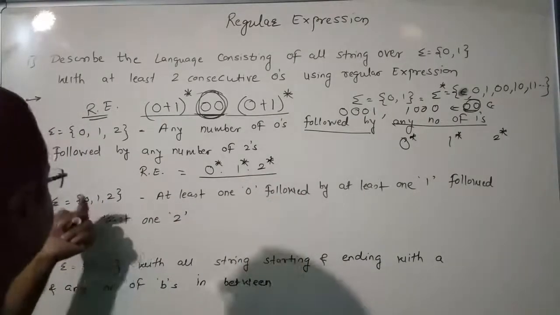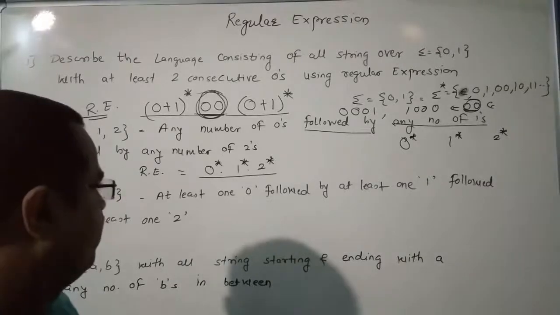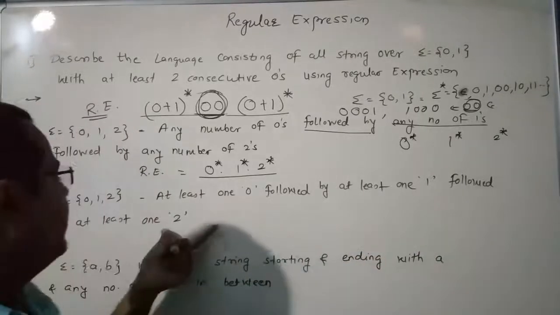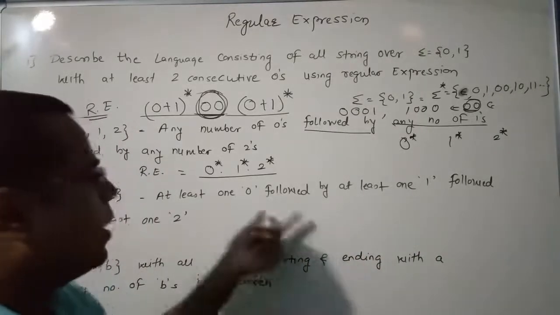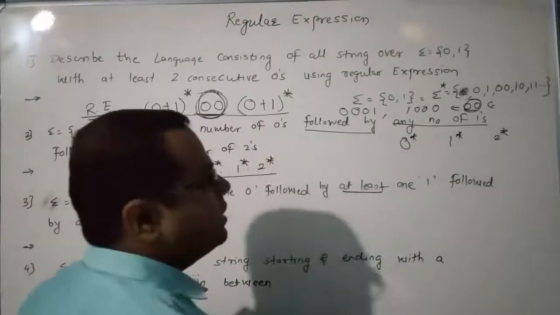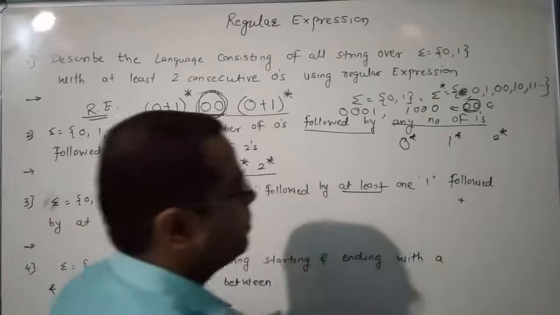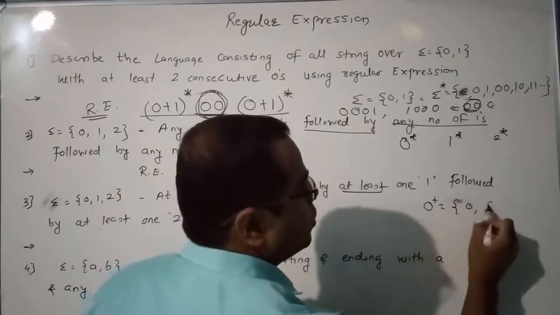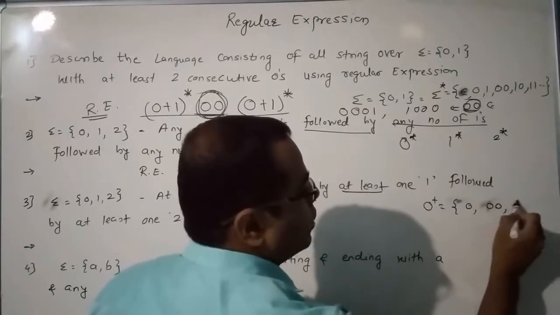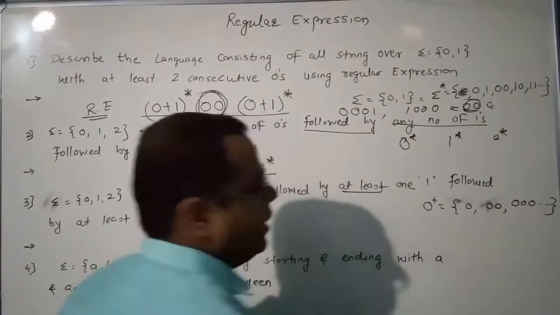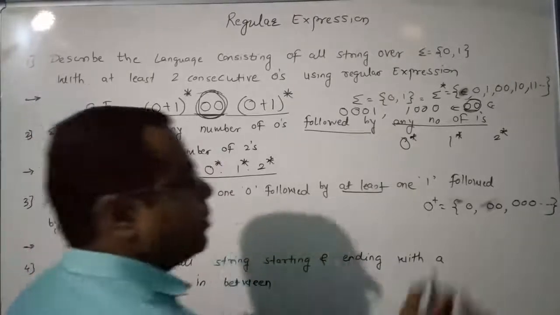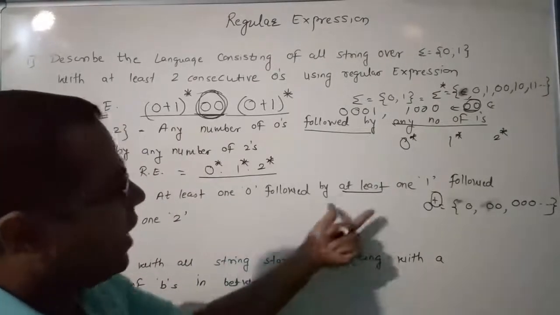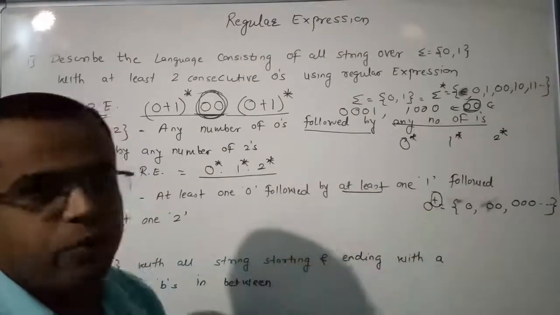The next one is sigma equal to {0, 1, 2}: at least one 0 followed by at least one 1 followed by at least one 2. If the phrase at least is used, we use the positive closure, because 0 plus gives 0, 00, 000, up to n number of 0s. Positive means it does not contain epsilon. At least 1 is nothing but the positive closure.